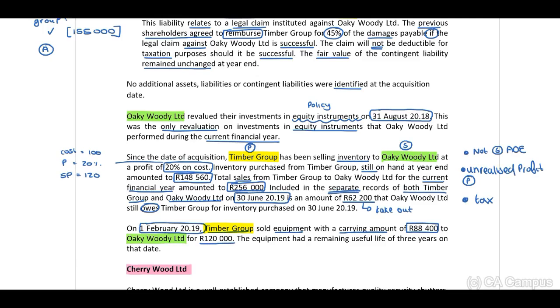The equipment had a remaining useful life of 3 years on that date. Again, guys, we will have our unrealized profit, and we need to remember our tax, and remember, due to the fact that this is equipment, the profit will also realize, and we need to remember our tax.